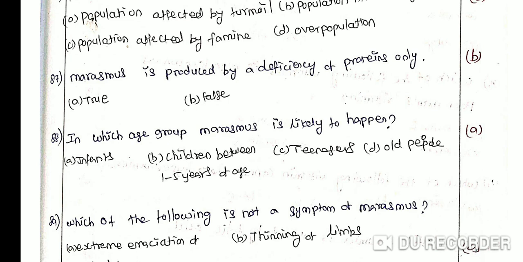In which age group is marasmus likely to happen? Option A infants, option B children between 1 to 5 years of age, option C teenagers, option D old people. The correct answer is option A infants. Marasmus is found in infants less than 1 year in age. Marasmus often happens when the mother has a second pregnancy or childbirth, when the older infant is still too young.